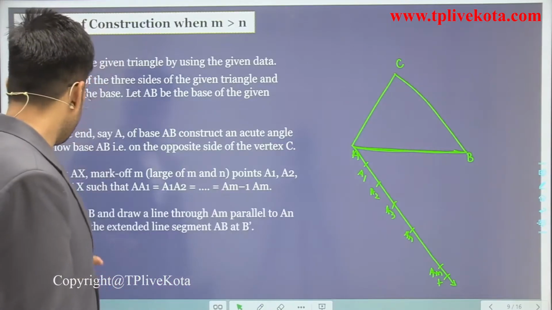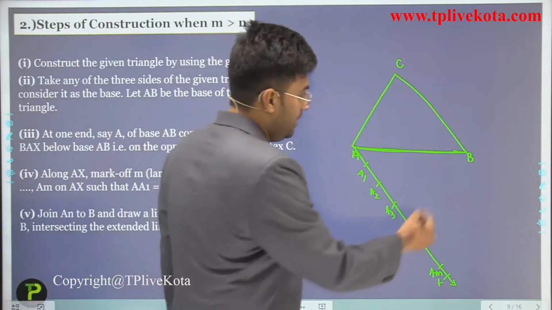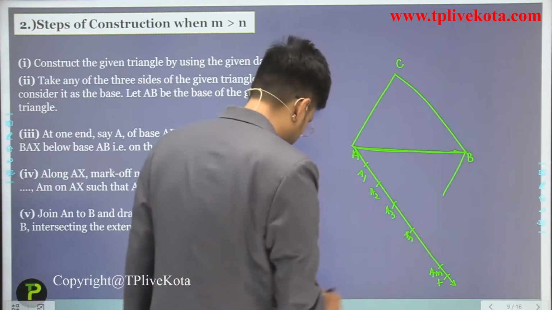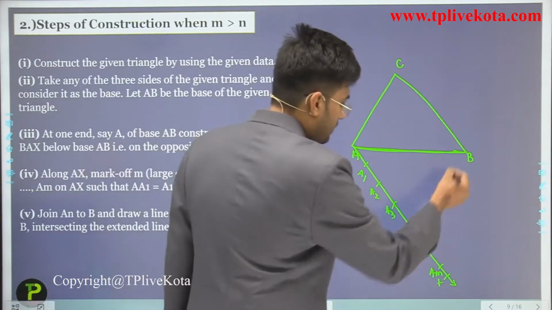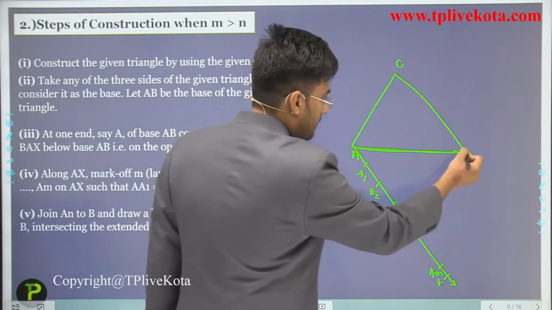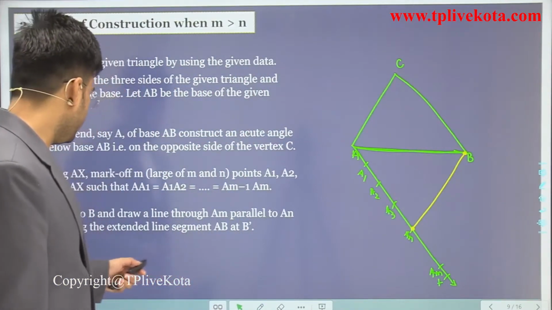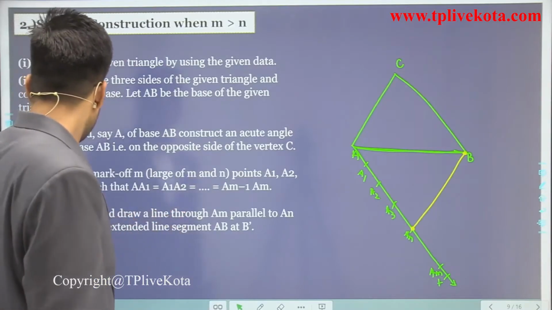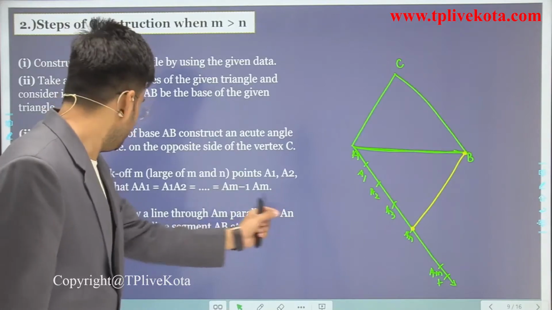Now the next step is what? Join An to B. We have to join this An and B. Okay. Now the next step is join An to B and draw a line through AM parallel to AnB.